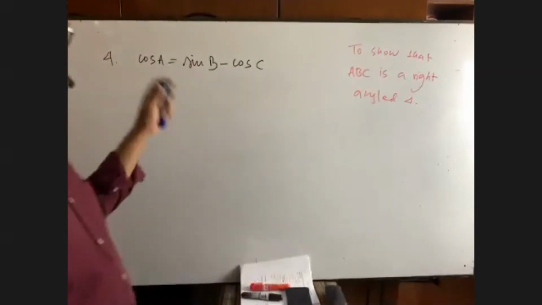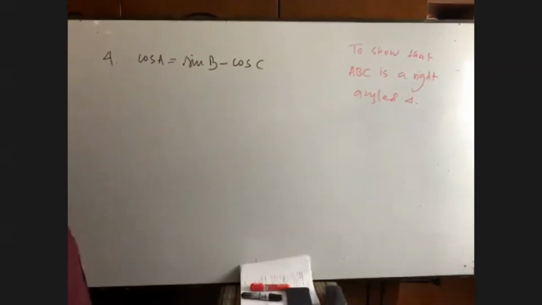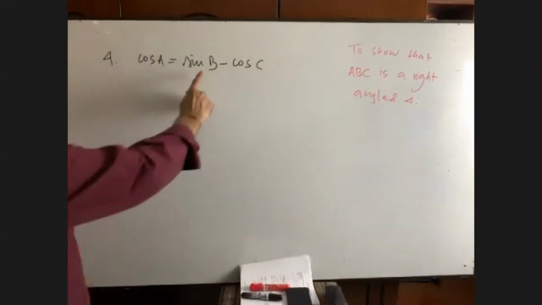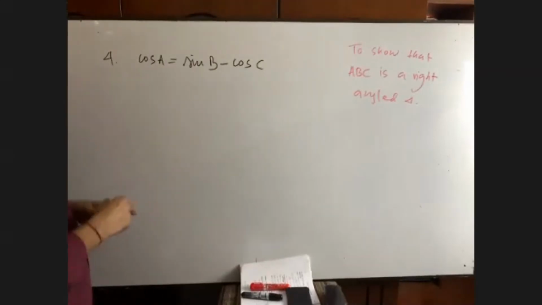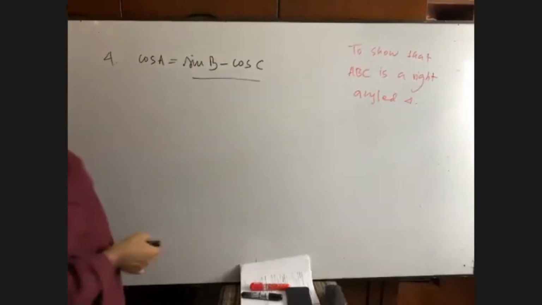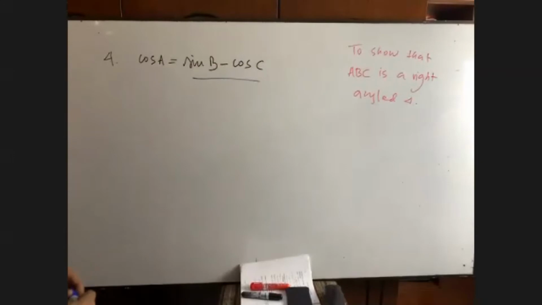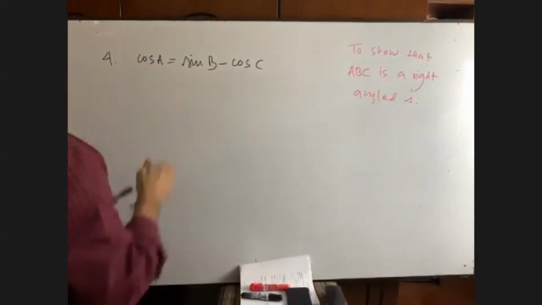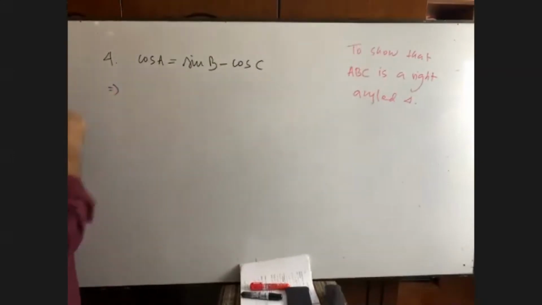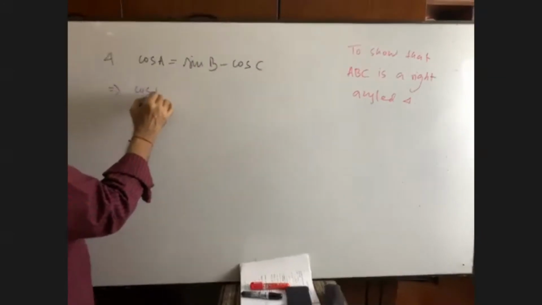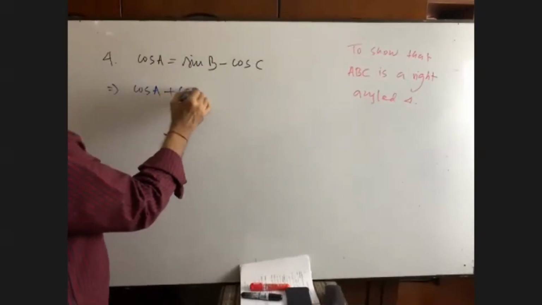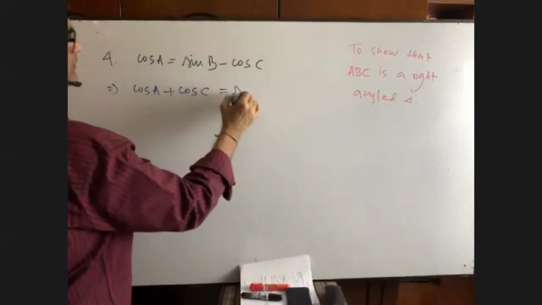What should we do? Can you please tell me? Is there anyone here? Is there any formula that you were taught? No, we don't have any formula, but we can make it like this. Cosine A plus cosine C is equal to sine B.